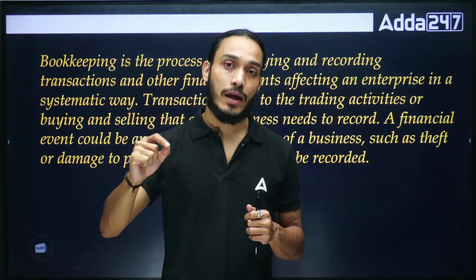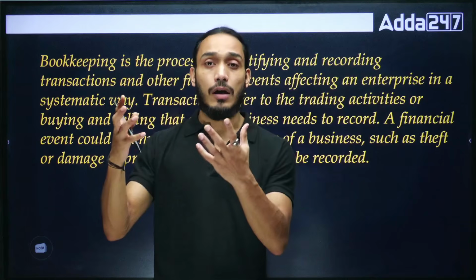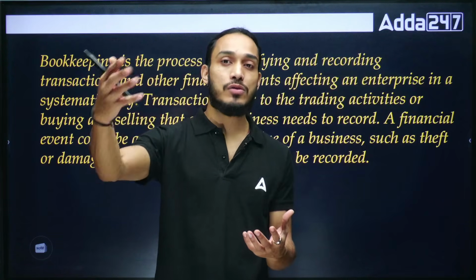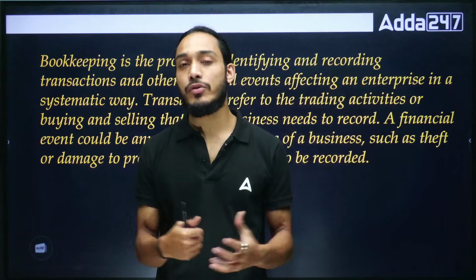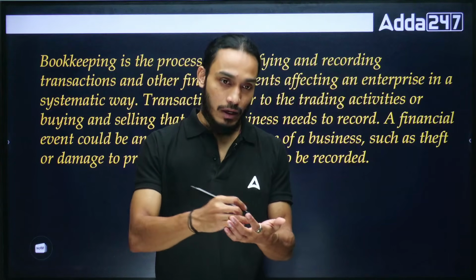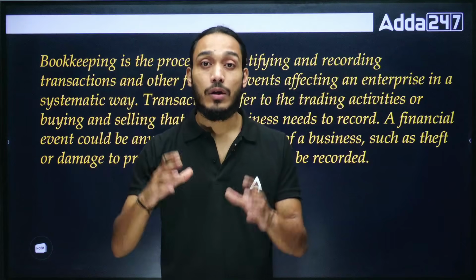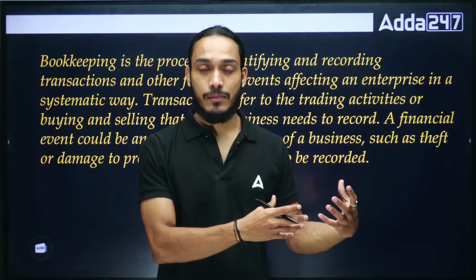And the first step to that is bookkeeping. You see bookkeeping in various ways. The most basic form is when you go to a store and purchase something, say basic groceries, and you see that the store owner has written down a note that this is the amount that I have sold just now. These are the items and this is the total amount that has been sold. It's a basic form of bookkeeping. That is bookkeeping in practice.